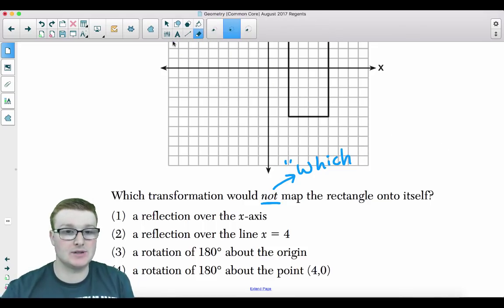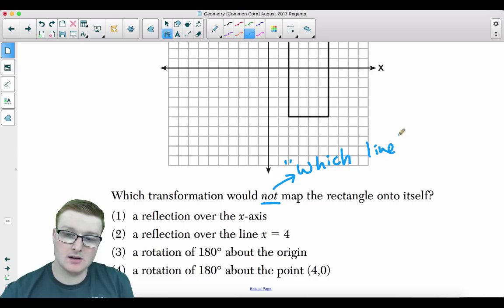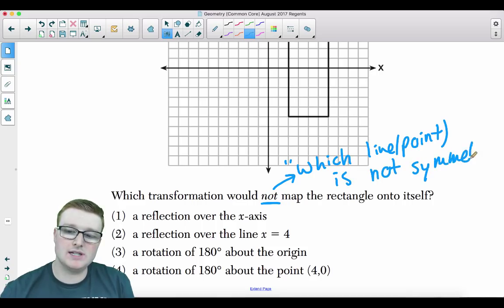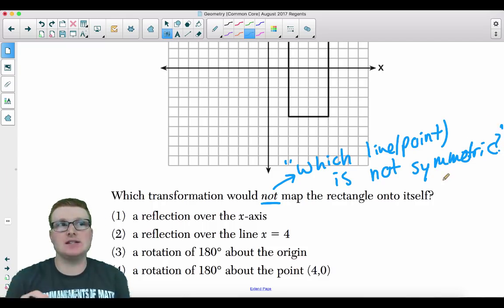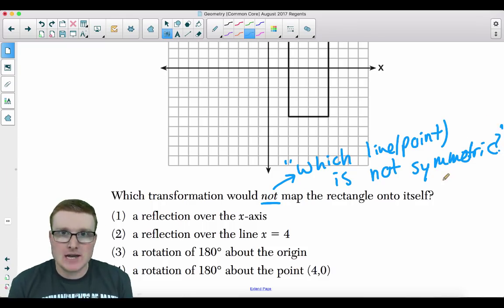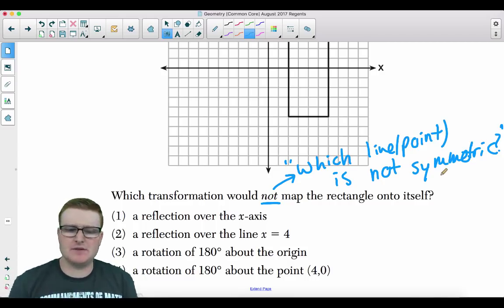because I do see some rotations in the answers. Which line or point is not symmetric? In other words, if you rotate or reflect this rectangle and it doesn't have symmetry, that's your answer. So let's take a look at choice 1 and let's see if this will help you.